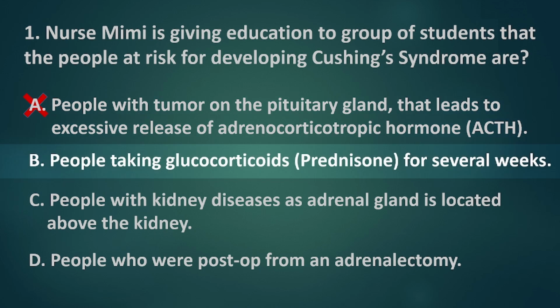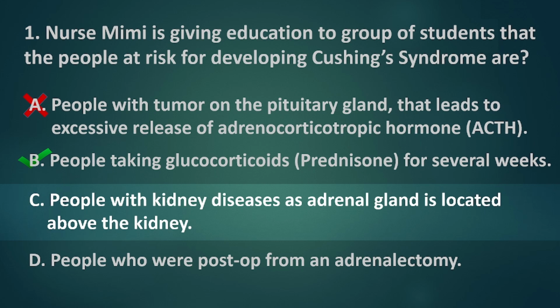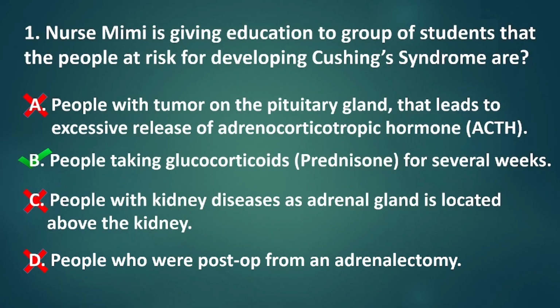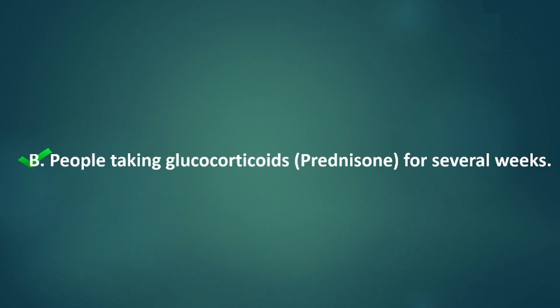Option B. People taking glucocorticoids, prednisone, for several weeks is a correct definition of people at risk for Cushing syndrome. Option C. Although the adrenal glands are located above the kidney, people diagnosed with kidney diseases don't have any correlation with adrenal problems, which makes this statement incorrect. Option D. People who are post-op from an adrenalectomy is the opposite cause for Cushing syndrome. Instead, they are more likely to develop Addison's disease, which is the opposite condition of Cushing's. Therefore, the correct answer is letter B.